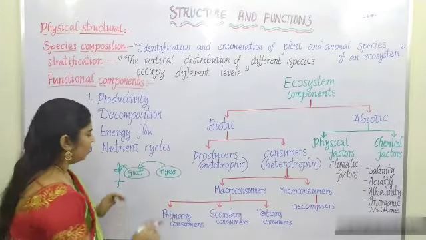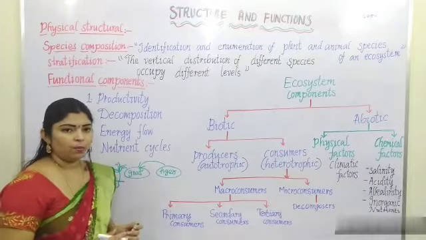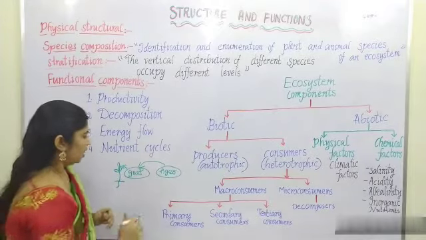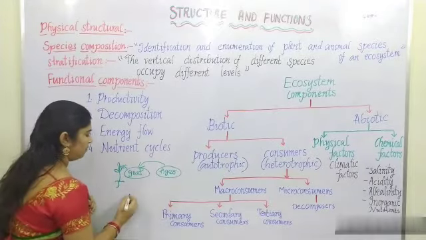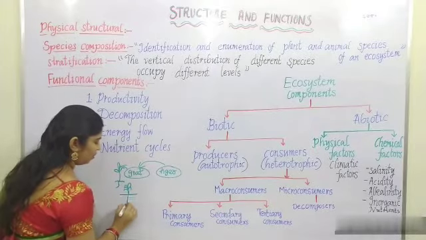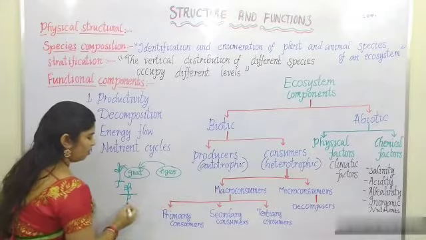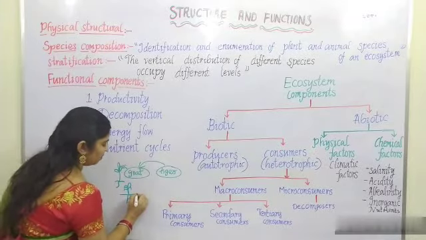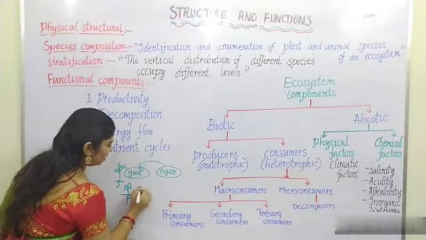And the trophic levels will be depending upon the type of ecosystem also. You can take, for example, plant. It is a producer. Next, insect.